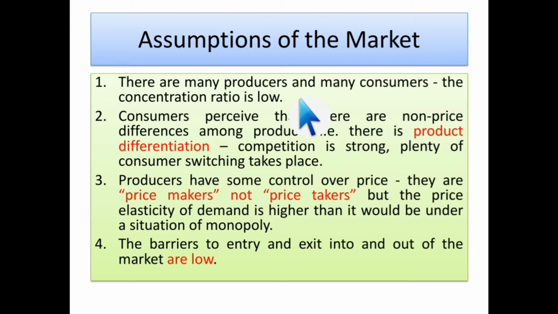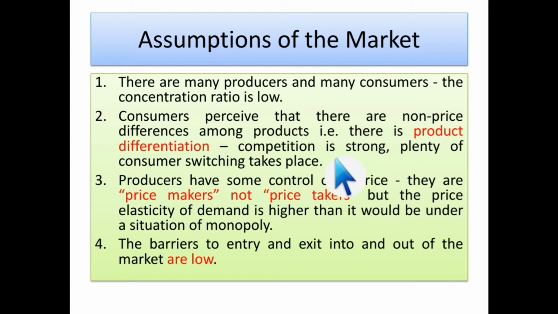Okay. Second one is, consumers perceive that there are non-price differences among the products. I have already mentioned non-price differences in the oligopoly market. So there is product differentiation, and there is no differentiation in price. Which market has the characteristic of price differentiation? Yes, that is the monopoly market. It is very important.